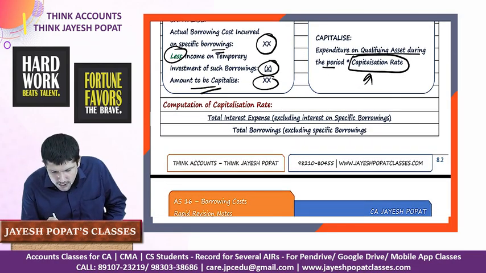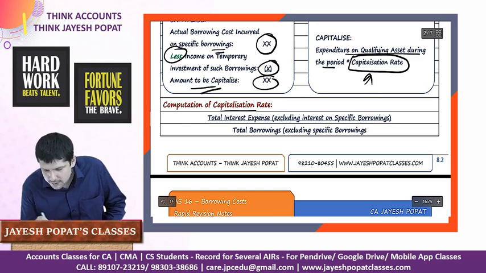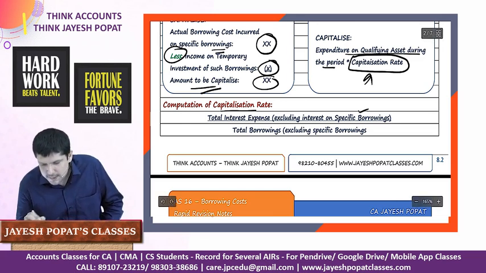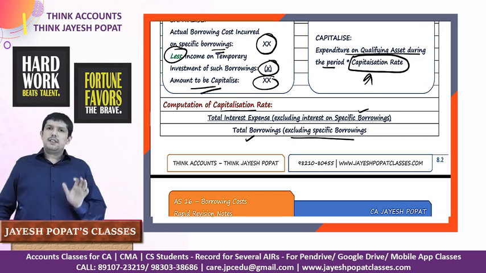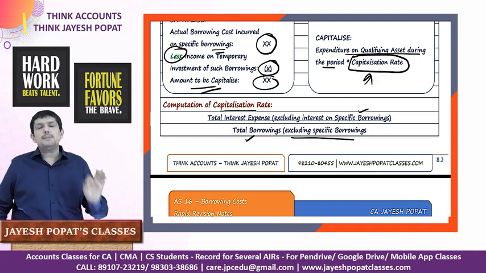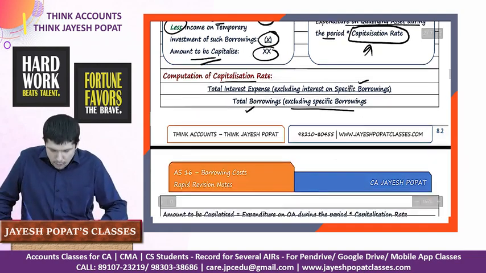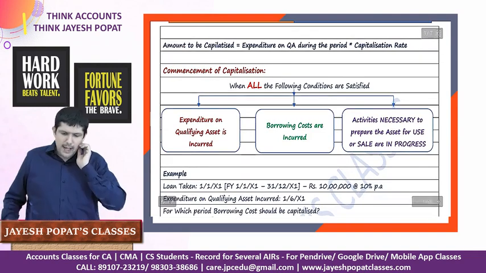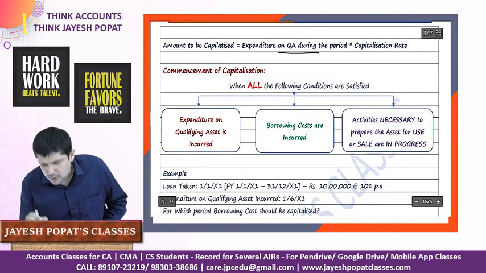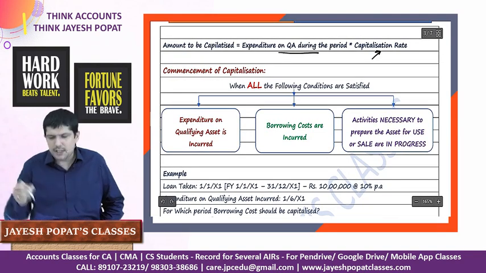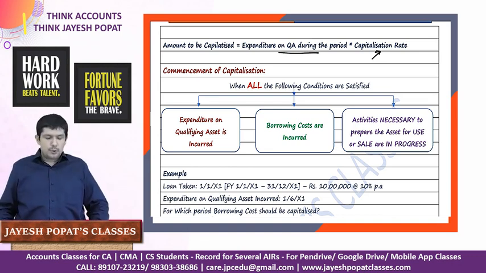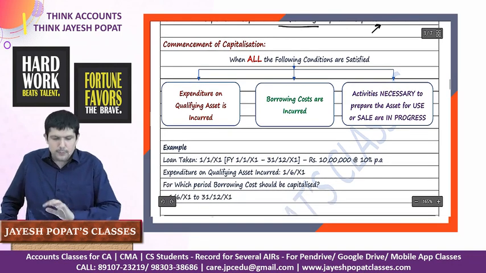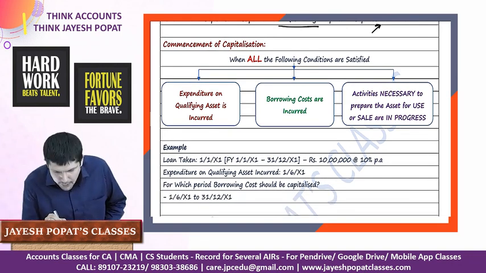How do we calculate the capitalization rate? Total interest expense excluding interest on specific borrowing divided by total borrowing excluding the specific borrowing. So here, while we are doing the capitalization rate, always remember we will exclude the specific borrowing while doing this computation. Amount to be capitalized will be the amount of expenditure on qualifying asset into the capitalization rate. Under practical examples, under practical sums, we have covered a sum, so don't worry, we'll look at the practical solving purpose as well. Commencement of capitalization.